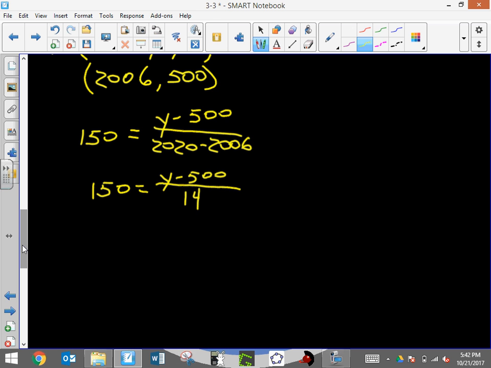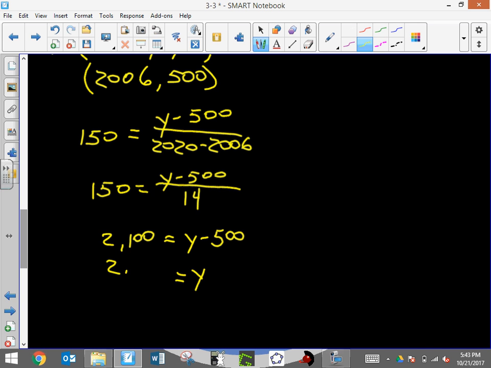And if I multiply that, I'm going to multiply both sides by the denominator, so I'm going to multiply by 14 on both sides, and that's going to give me a value of 2,100, which is going to equal y minus 500. And then my last step to get y by itself is just add that 500 over.